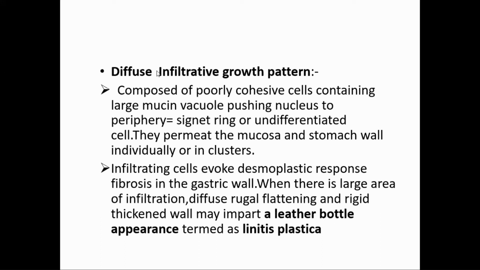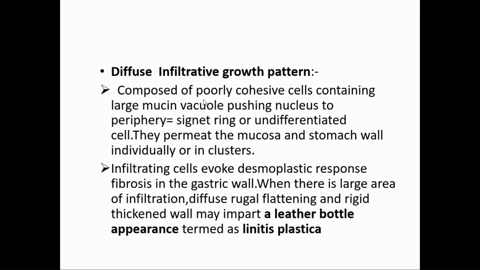So you remember this, that diffuse infiltrating growth is the other type of carcinoma. In the Lauren classification, one is intestinal, the other one is diffuse infiltrating. So this diffuse infiltrating type causes the leather bottle appearance because it produces a lot of fibrosis in the stomach wall, and also it permeates through the mucosa and the muscularis mucosa throughout the wall of the stomach.